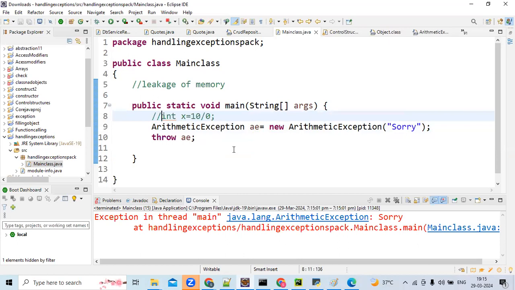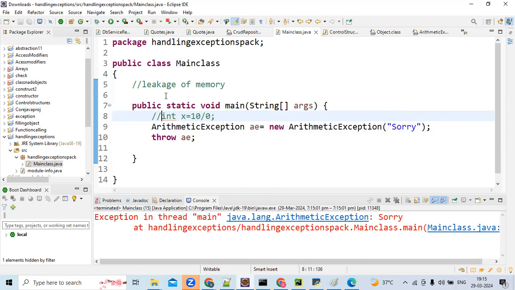So this is the advantage of the throw keyword, okay? Can you repeat why we use the throw keyword? Yeah, I will tell you. Basically, if you want to raise the exception explicitly, then use the throw keyword. Here you are getting an arithmetic exception, right? So instead of arithmetic exception, you can raise your own exception, something like Access not given.